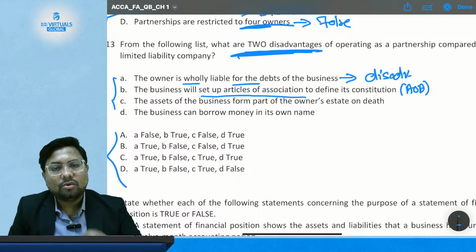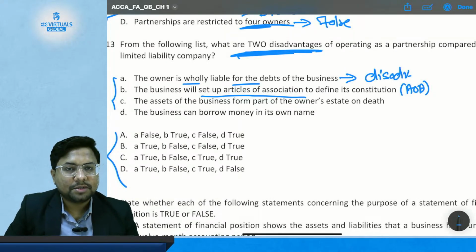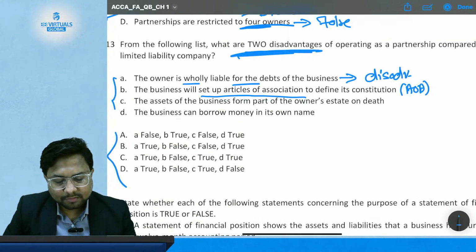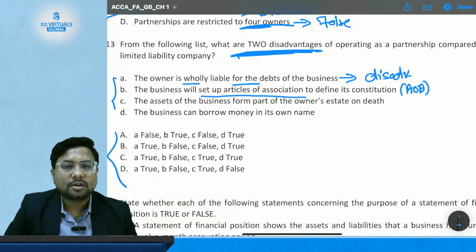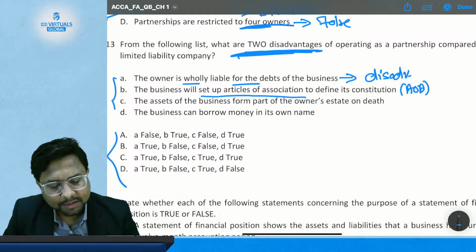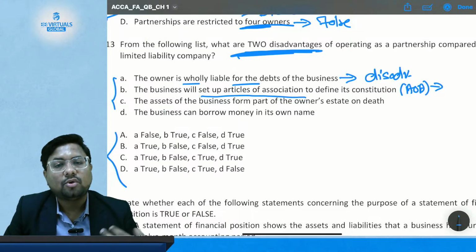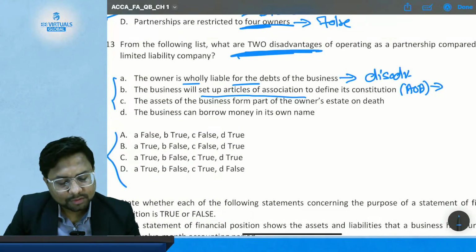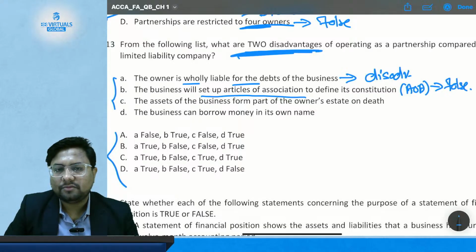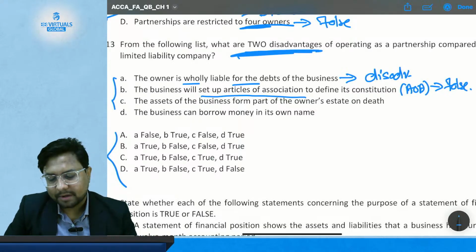So it is only applicable in the company form of business, not in a partnership. Is this going to be a disadvantage for a partnership? No, this is not going to be a disadvantage because it is not required for the partnership. So this is not a disadvantage. It is a false statement if you look at it from the point of view of a partnership firm.